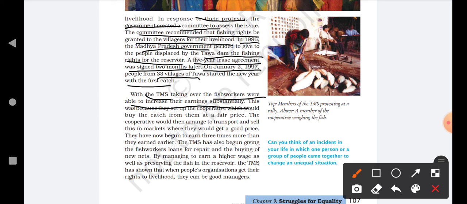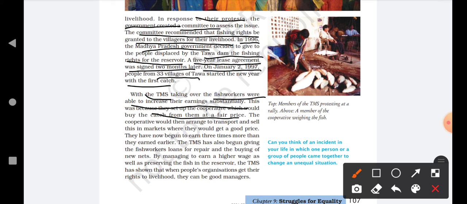And why did this happen, that the fish workers were able to get a good amount of money? Because they made a cooperative, an organization that used to buy their fish at a very fair price. The cooperative would then arrange to transport and sell this in the market where they would get a good price.